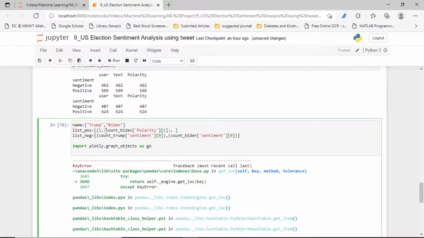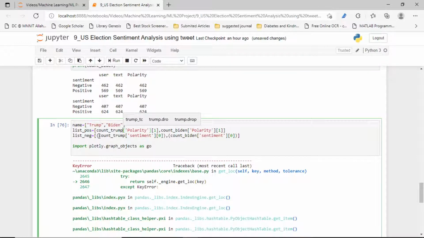Count Biden is not needed. And here count Trump polarity.